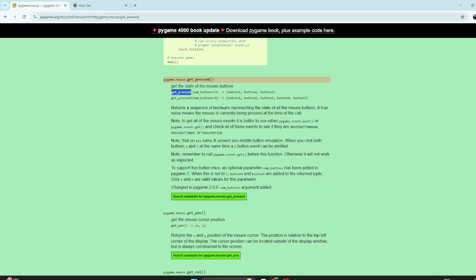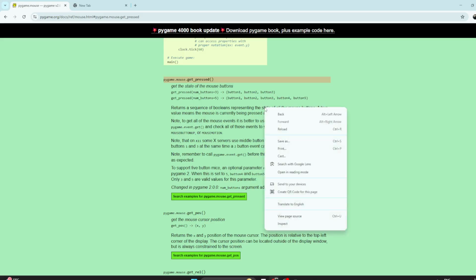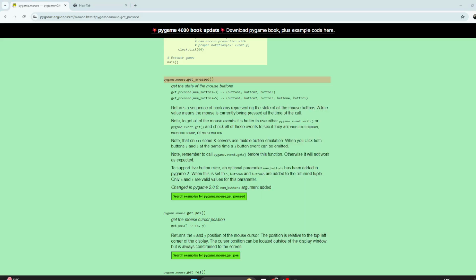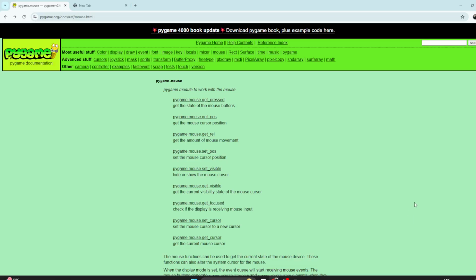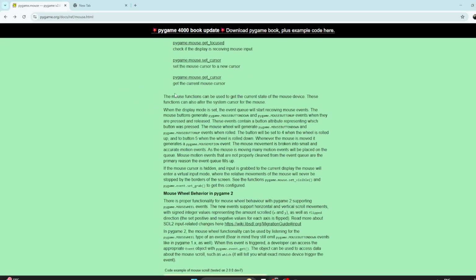So how many buttons does it say? 5 buttons? It could have 5 or 3 buttons. So what do those 5 buttons look like? This one, this one, this one, and this thing. In your mouse you have more buttons, but the way it generally works, let's look.